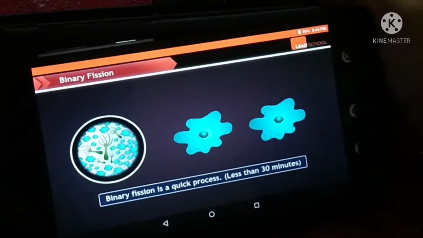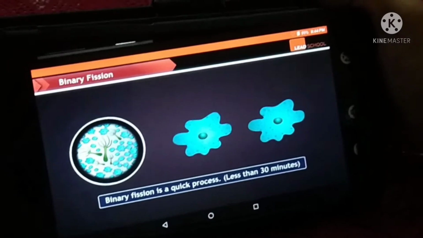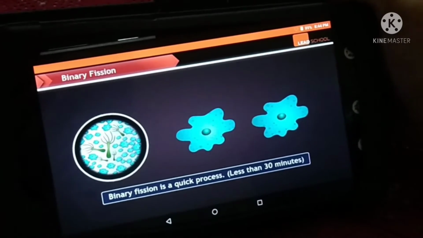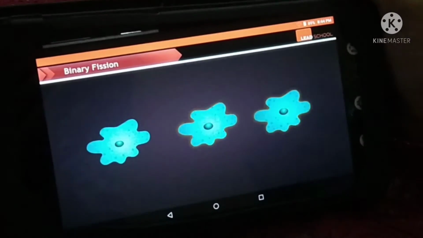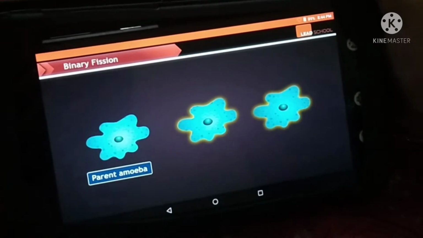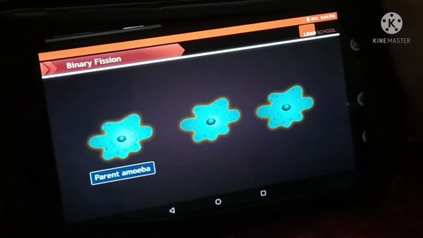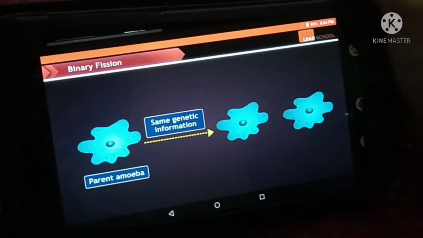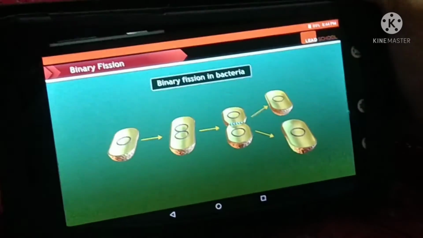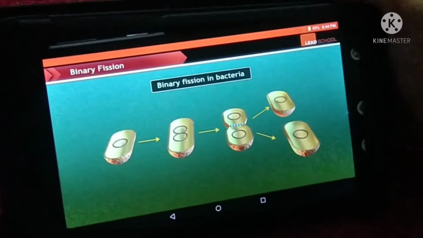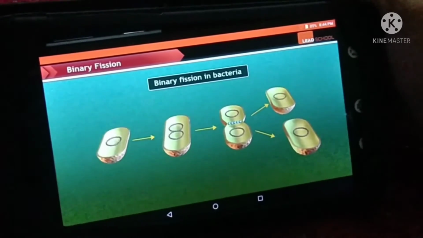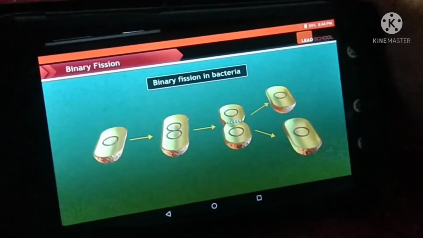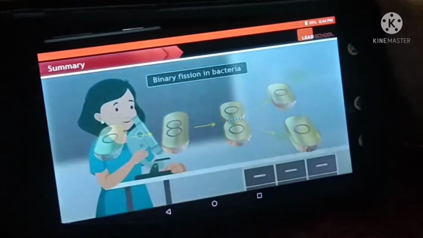This is why after 2 days, Seema saw many amoebae under the microscope. The amoebae are identical to the first amoeba that reproduced. That is, they all carry the same genetic information as the first amoeba. Like amoebae, unicellular organisms like bacteria also reproduce very quickly through binary fission.